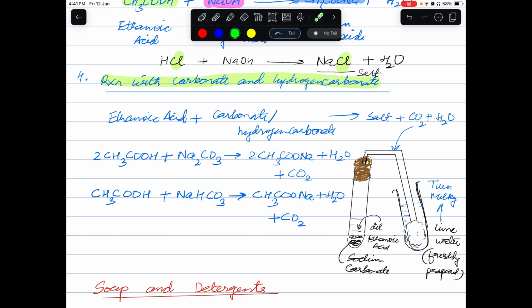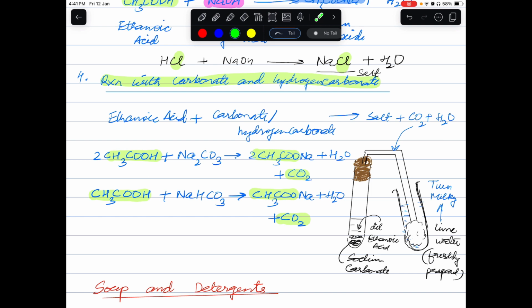So what is the reaction? Here your acetic acid is reacting with sodium carbonate to give you sodium acetate, and carbon dioxide gas evolves. While acetic acid will react with sodium bicarbonate again to give you sodium acetate, and carbon dioxide gas evolves. The only difference between these two reactions is the number of acetic acid molecules used and the amount of carbon dioxide produced. Otherwise, both the reactions are the same.